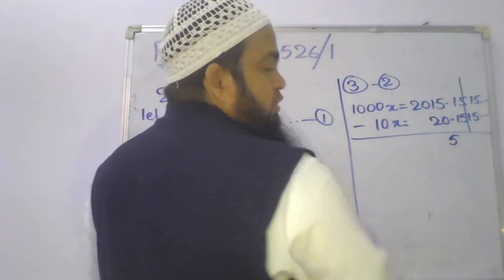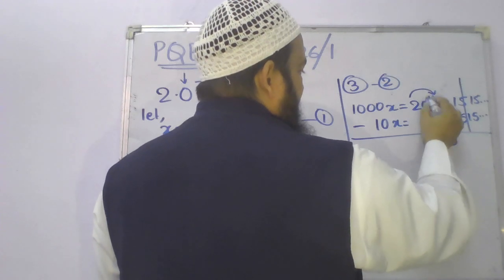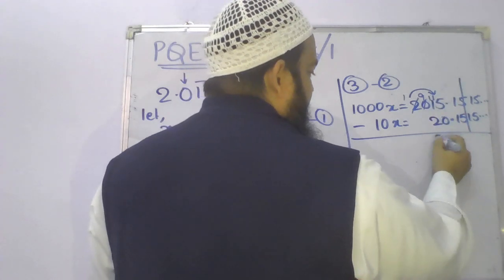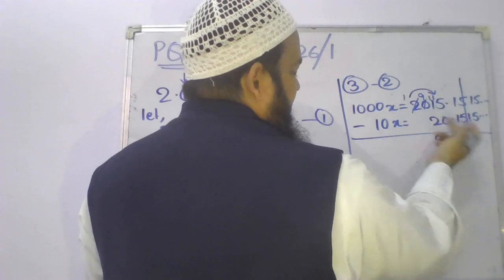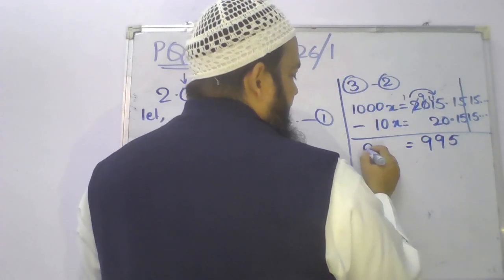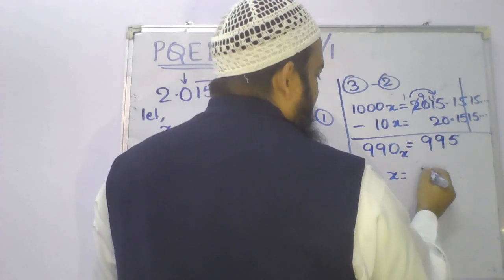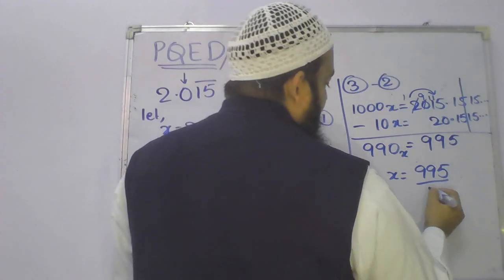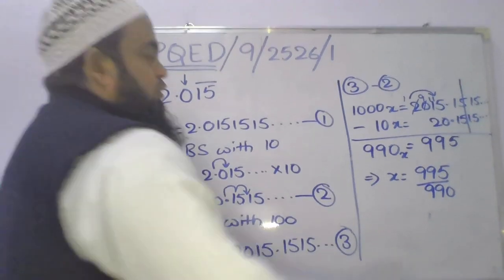5 minus 0 is 5. Can you subtract 2 from 1? No, sir. So borrow. This 1 will become 11, 0 will become 9, 2 will become 1. So 11 minus 2 is 9, and 9 minus nothing is 9. That is equal to 1000x minus 10x, which is 990x. So x is equal to 1995 divided by 990. Understood?